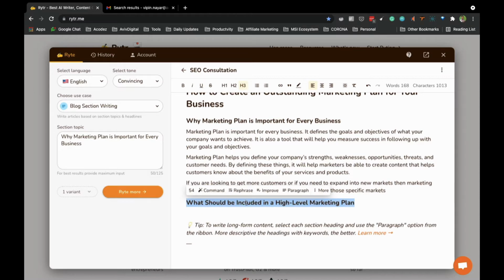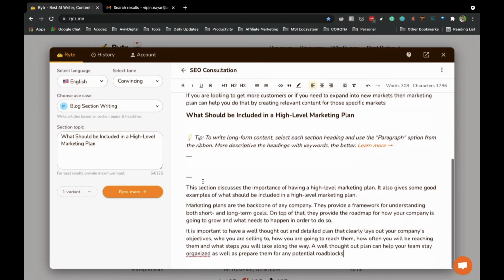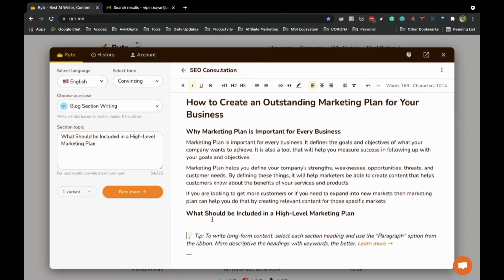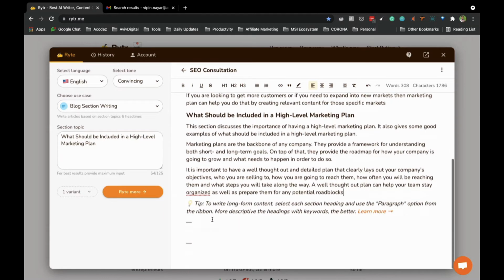Second one is why should be included in high level marketing plan. So I can come here and I can put this here. Again, I can write an article for this, and when I write that, you will see this is the paragraph they have written, and I can put this here. So my blog is ready.